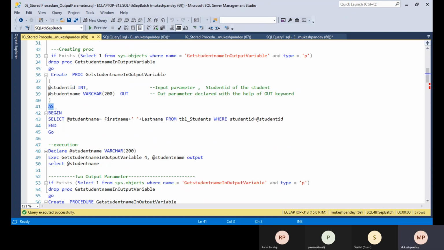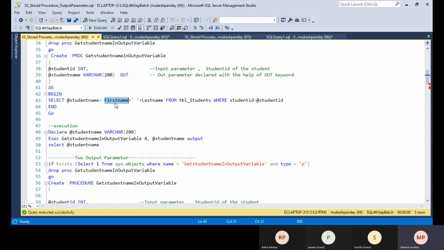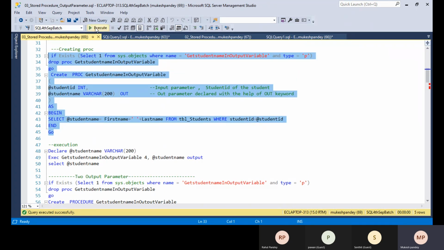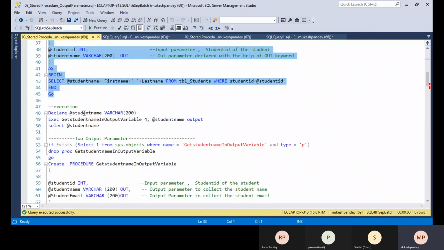So here we need to use the BEGIN and the same thing. And here you need to apply the logic. So what output do you require? I require the student name. So I'm just concatenating the first name and the last name from the table student, and I'm passing where student ID is equal to student ID. Okay. So if you create this stored procedure, it gets created, and the execution step is a little bit different from the input parameter.